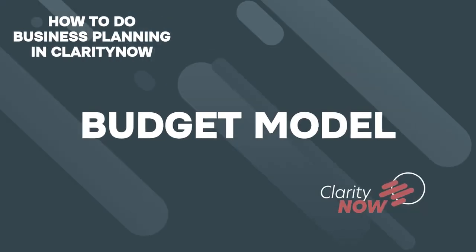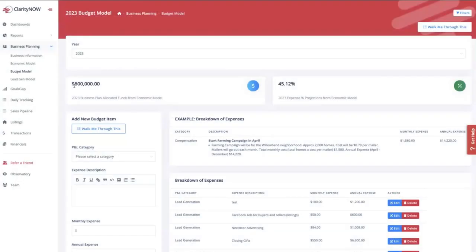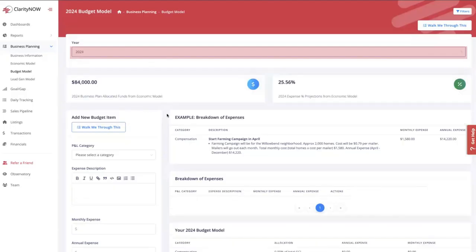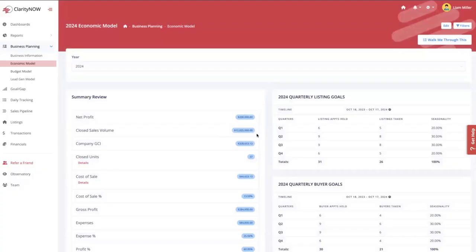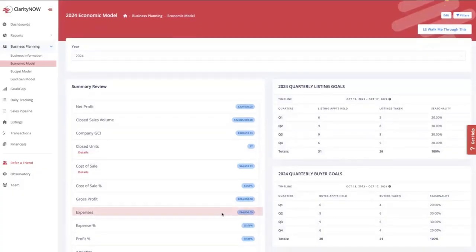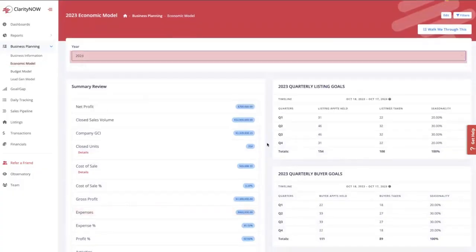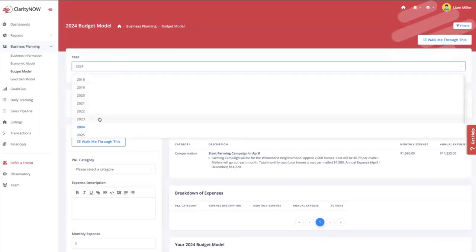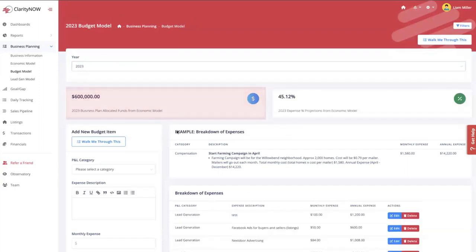All right, so here's an example of the budget model. Now, you'll notice here that whatever you put in your annual expenses for that corresponding year will show up here. So again, this is a demo account, so don't pay too much attention to the numbers. But in 2024, my economic model said that I would spend $84,000 on my business. In 2023, again, demo account, so don't pay attention to it. I said I would spend $600,000. So in my budget model, if I go to 2023, you see that carried over. So 45% of my total revenue is designed to go towards my budget model according to my business plan in this case.